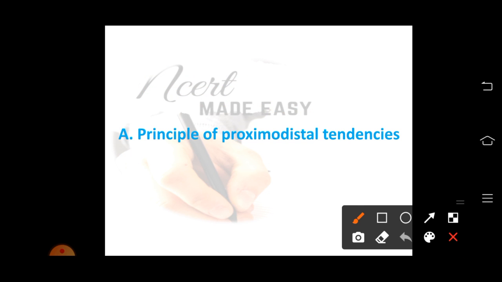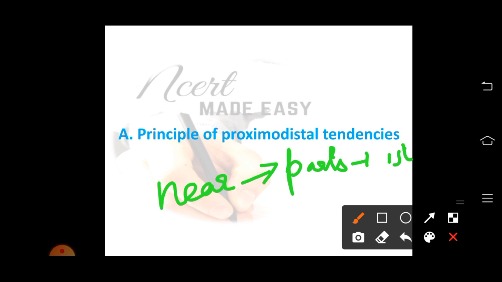That means the parts which are near will develop first, and later the parts which are away from the center. Parts near the center will develop first, later the parts away from the center will develop, and this is called the proximo-distal tendencies.